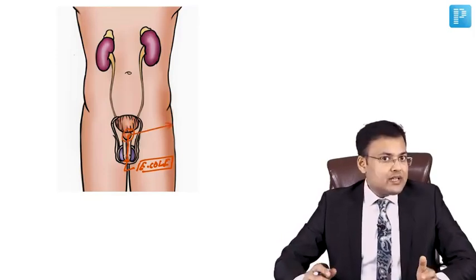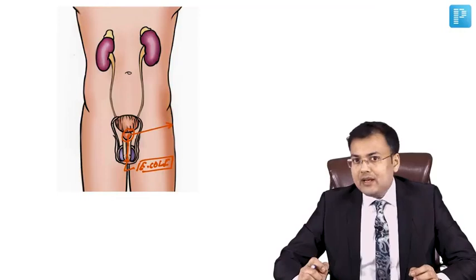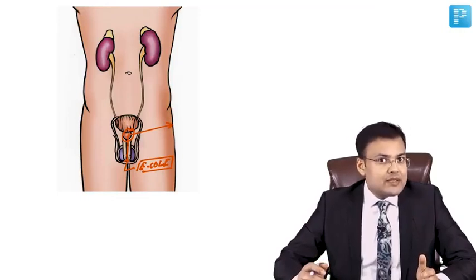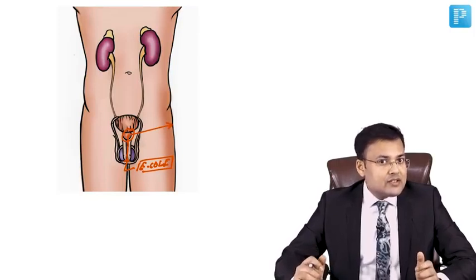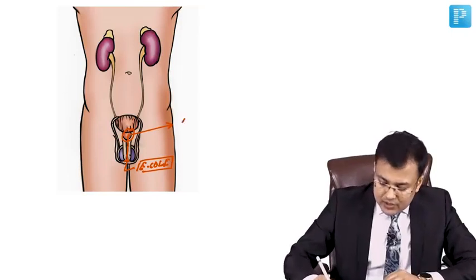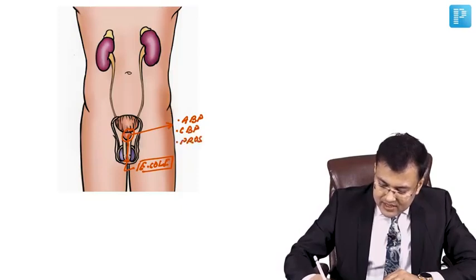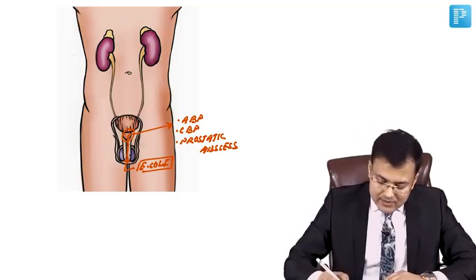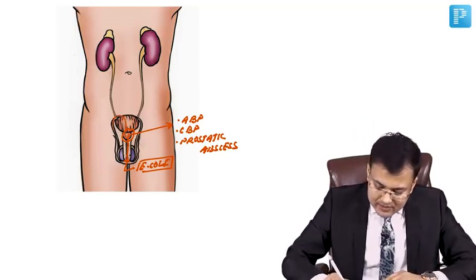And if it reaches the prostate, it can cause acute bacterial prostatitis, chronic bacterial prostatitis, and prostatic abscess. So for all these conditions, what's the most common organism responsible? E. coli. So acute bacterial prostatitis, chronic bacterial prostatitis and prostatic abscess. In all these cases, the most common organism responsible is E. coli. Now see what happens via the epididymis.